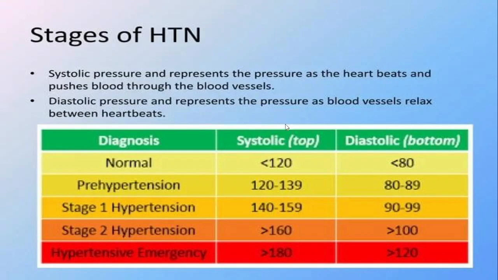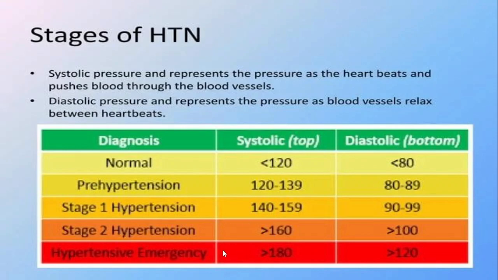Now, what are the stages of hypertension, right? Systolic pressure represents the pressure as the heartbeat pushes the blood through the blood vessels, right? On the other hand, diastolic pressure represents the pressure as the blood vessels relax between heartbeats, right? Your blood pressure is made up of two pressures, systolic and diastolic, right? Top and bottom. Normal is less than 120 by less than 80 mmHg, right? These are the stages of hypertension.